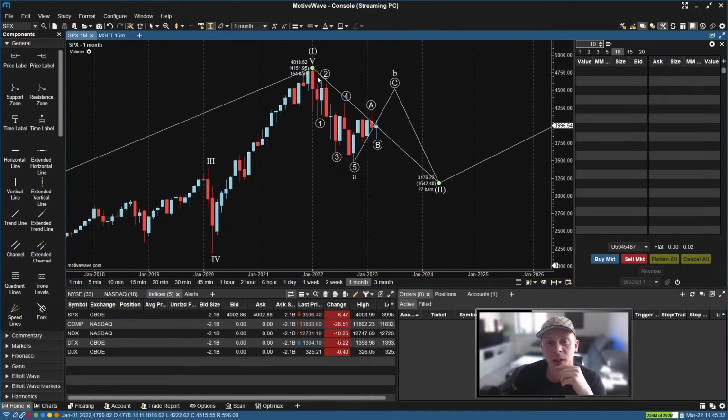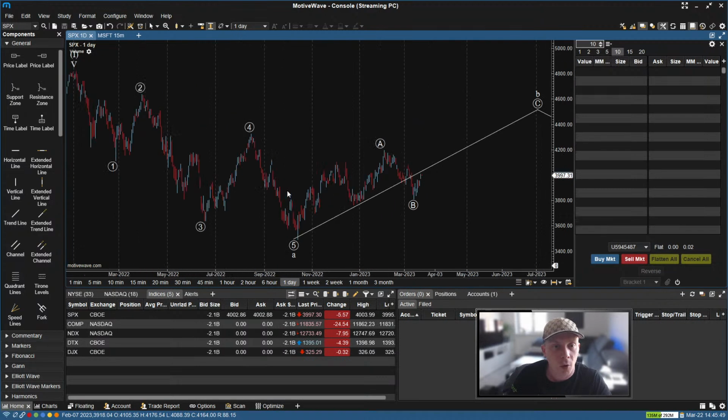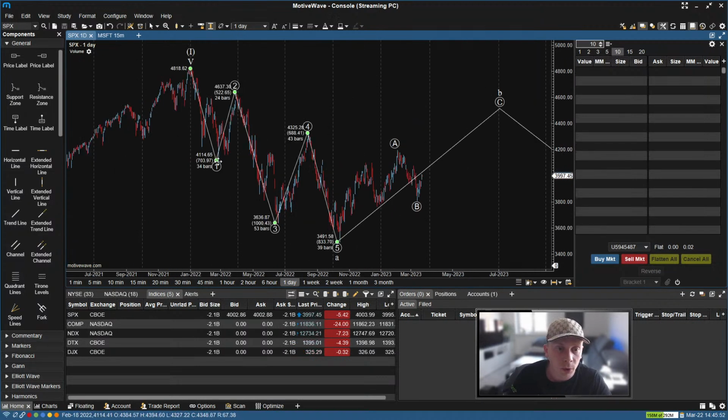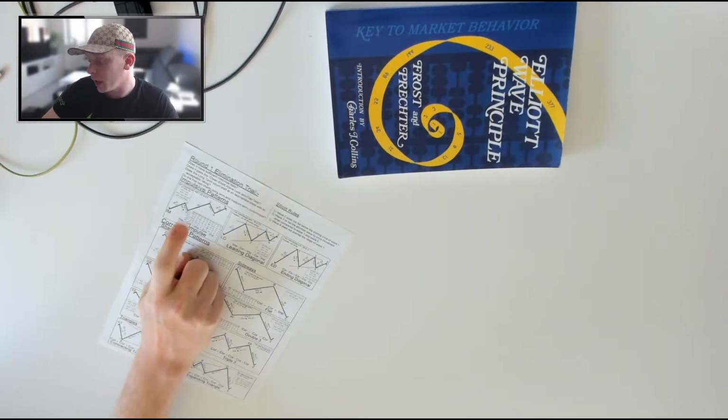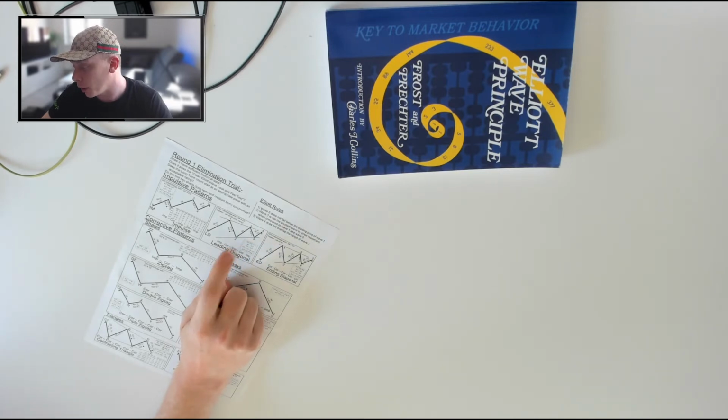Now, if we assume that this is wave A, because we were able to confirm at least that we fit a leading diagonal in there, we could now switch from a monthly time frame to a daily time frame, or probably even lower, and then move those points so that they actually match the proper candles. And then we could go and confirm that as well by looking up, switching back real quick to the desk cam, what a leading diagonal consists of. So, which might help us to confirm if this is indeed a leading diagonal or not.